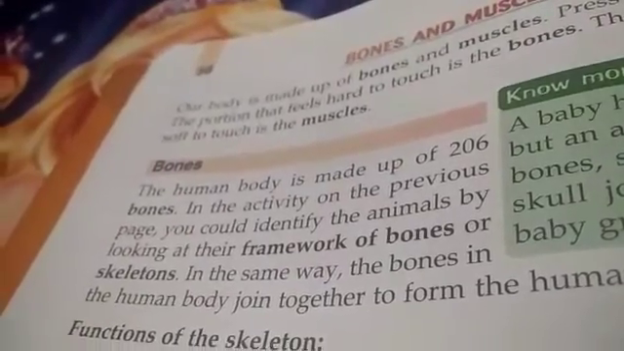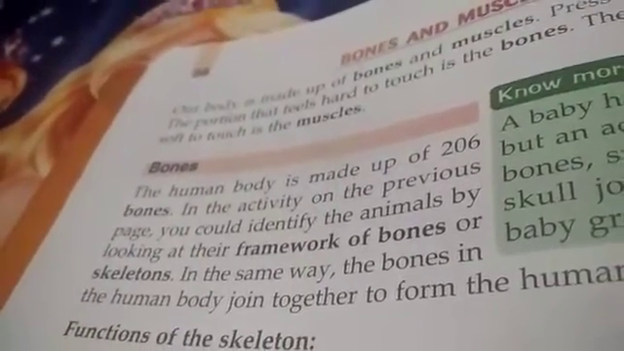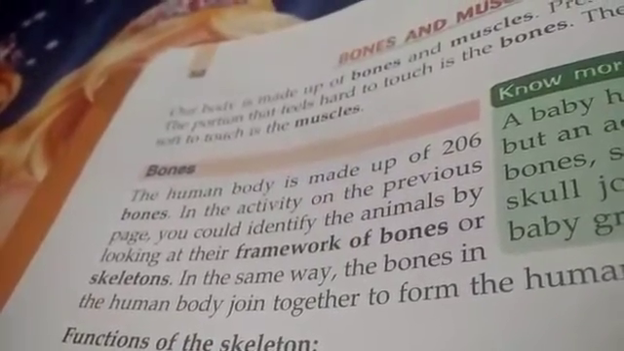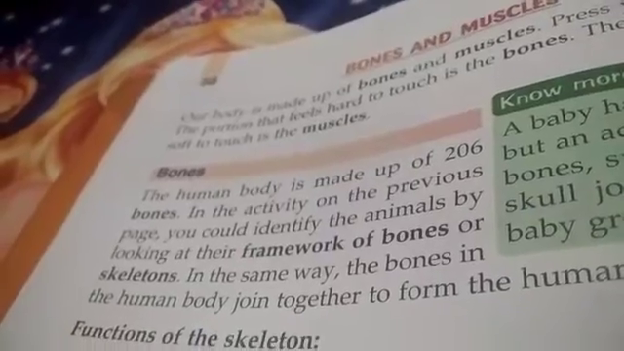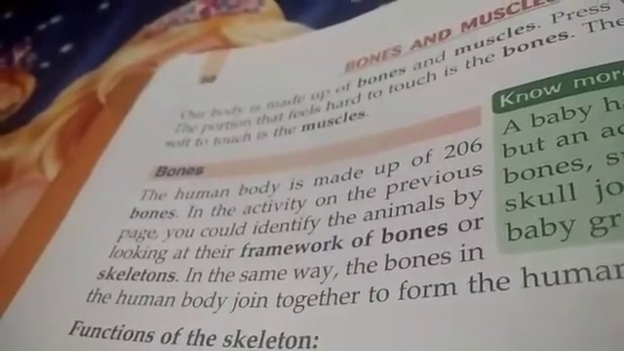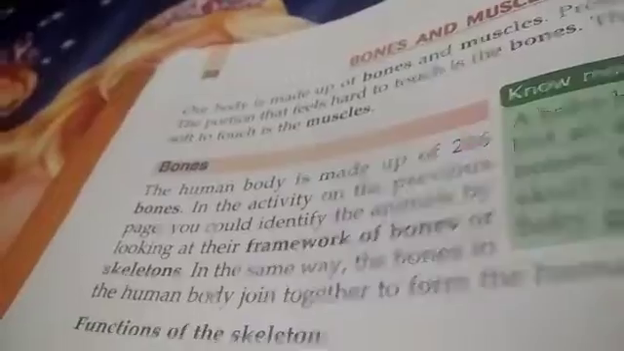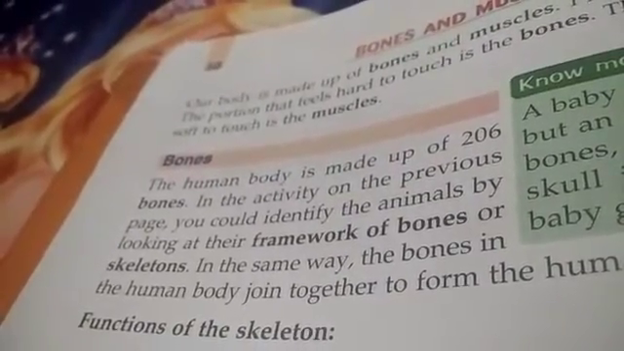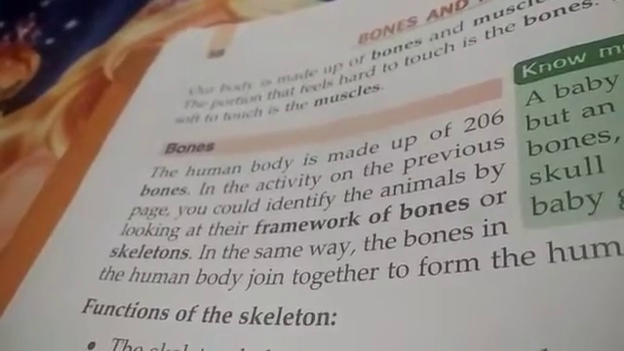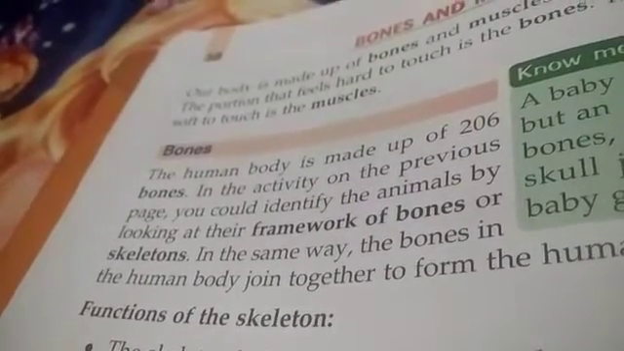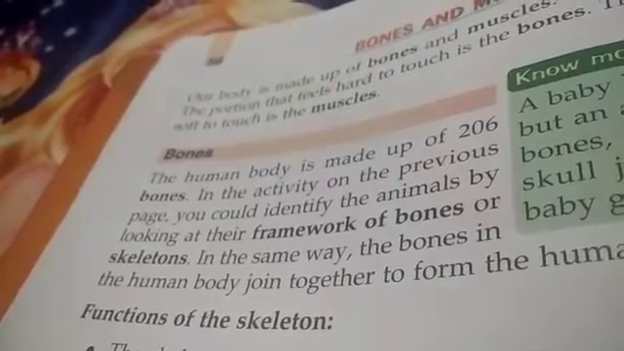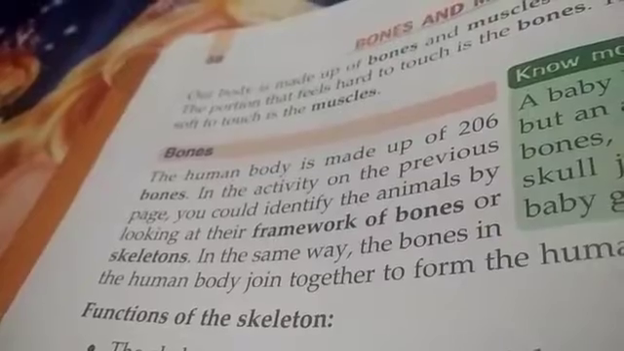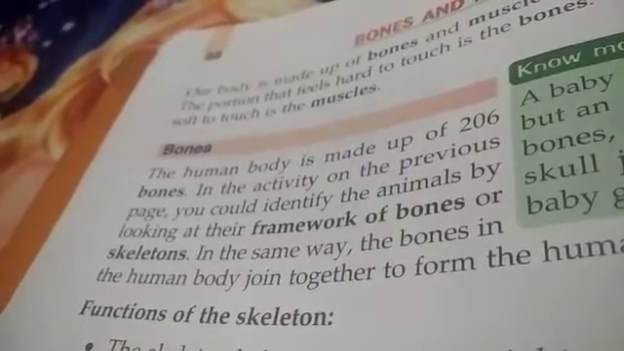Bones. The human body is made up of 206 bones. In the activity on the previous page, you could identify the animals by looking at the framework of bones or skeleton. I have said you have to write by yourself. You can identify by looking at the framework, the structure or the skeleton which animal it is.